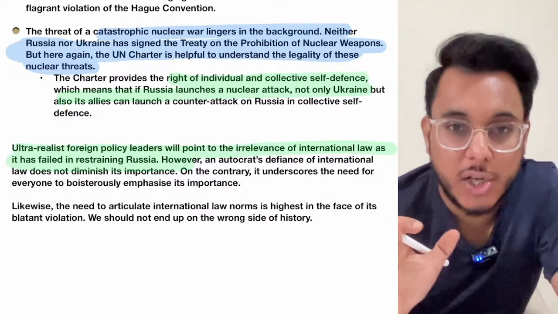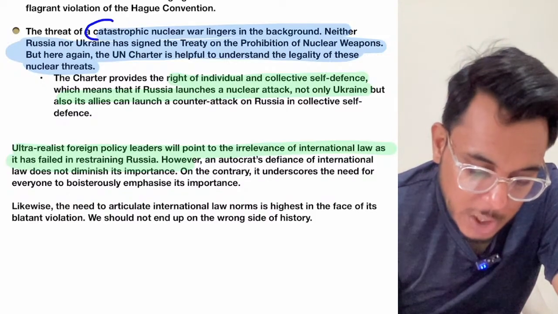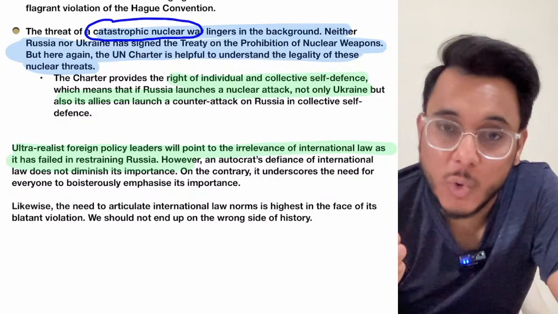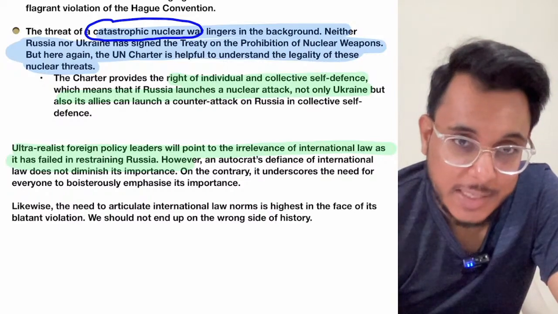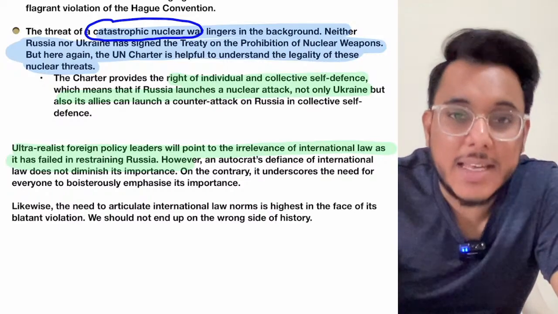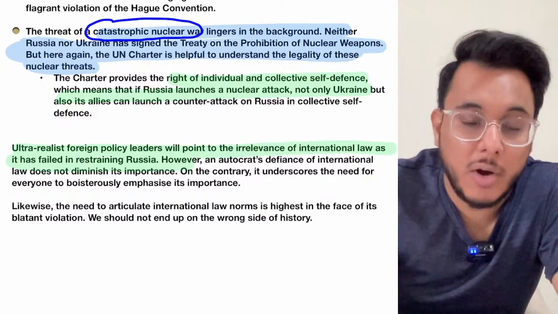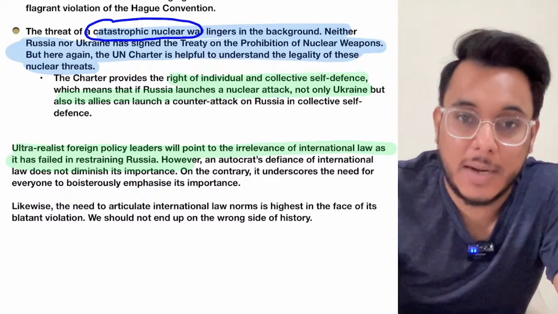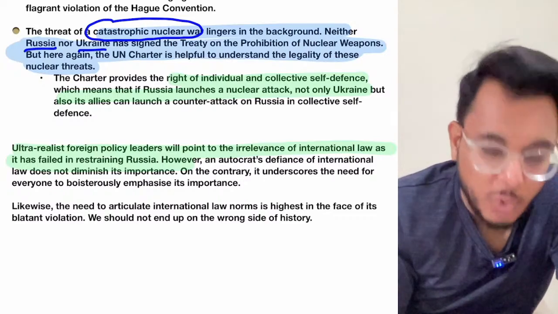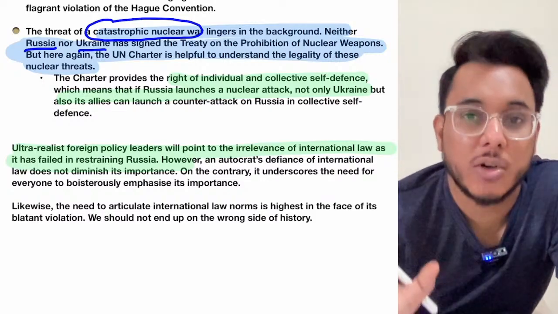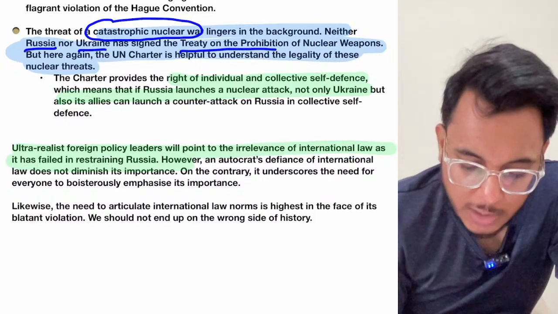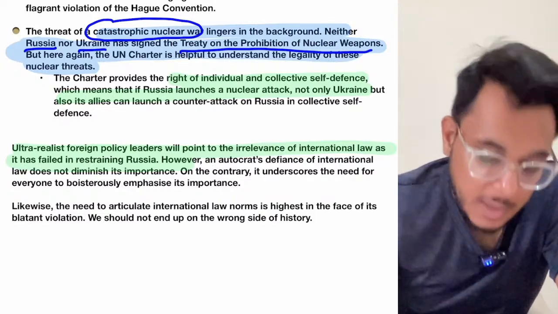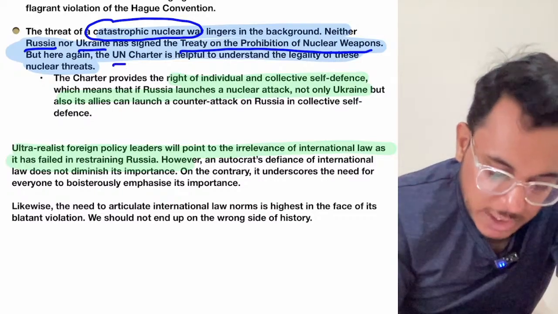Now, as this Russia-Ukraine war is going on, in the background, the nuclear war threat is lingering all around. Recently Russian President Putin very clearly said that if they have to win a war, they might not hesitate to use nuclear weapons. Moreover, Russia and Ukraine have both not signed the treaty on the prohibition of nuclear weapons, so they might use that also. Fine. Now at this particular time, the UN Charter is to be used.